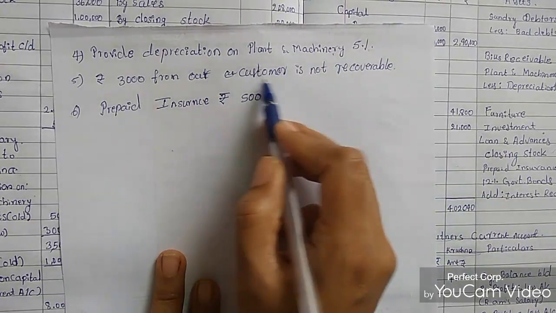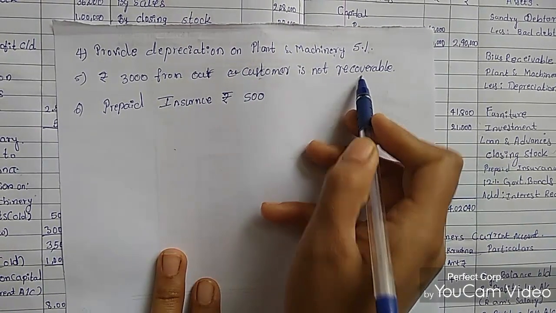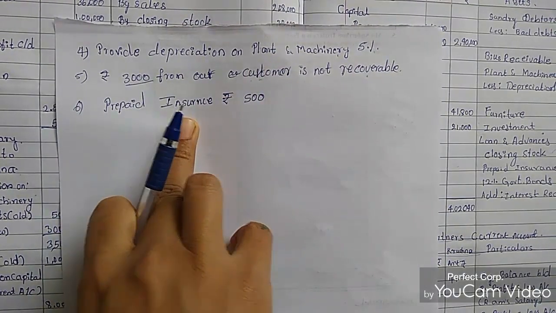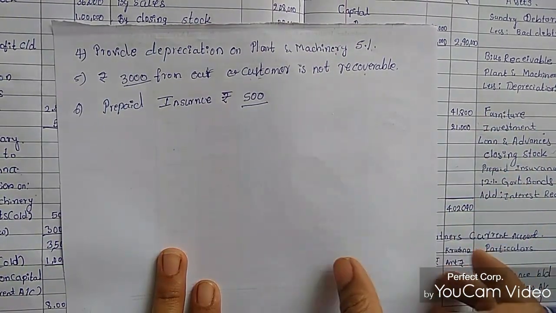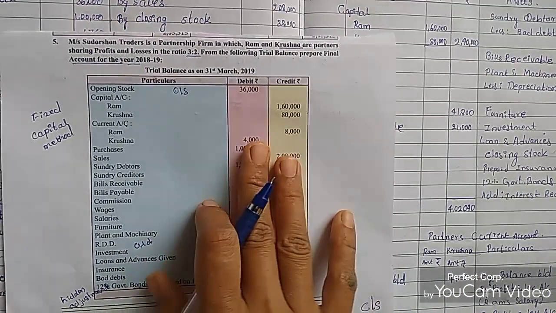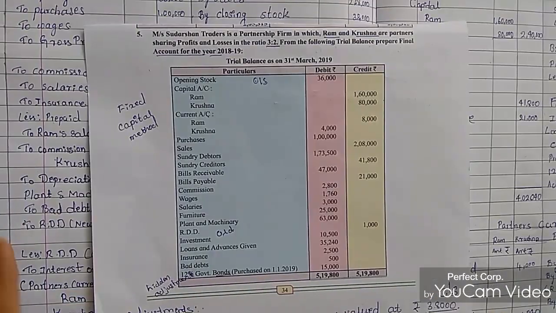So this amount is a loss for the business. This amount is not recovered from the customers, 3,000 rupees. And prepaid insurance, already paid insurance, is 500 rupees. So these are the adjustments, and this is the trial balance. Using this trial balance, we will make the trading account first.